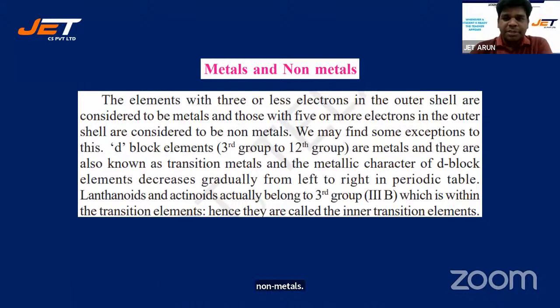D block elements are metals that are known as transition metals, and the metallic character of D block elements decreases gradually from left to right in the periodic table. Lanthanides and actinides, which actually belong to the third group within the transition elements, are called inner transition elements.